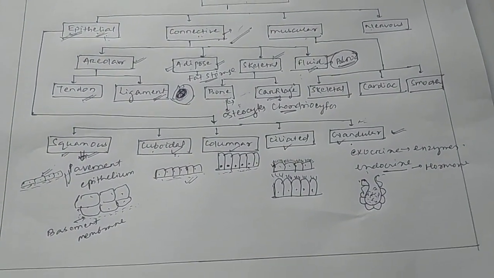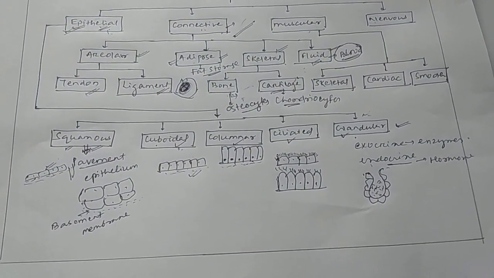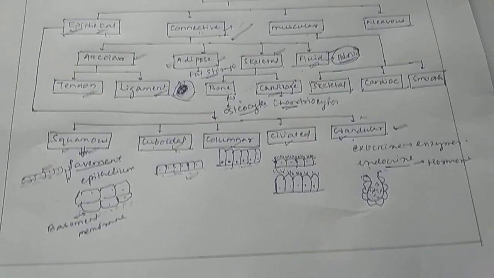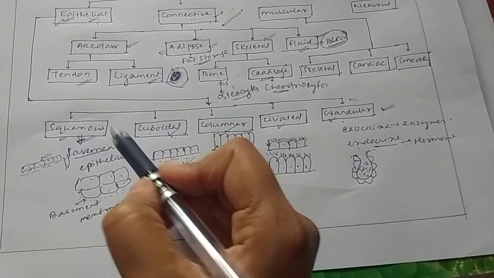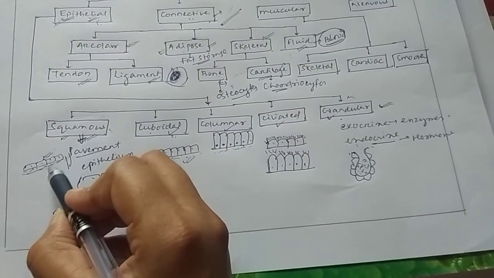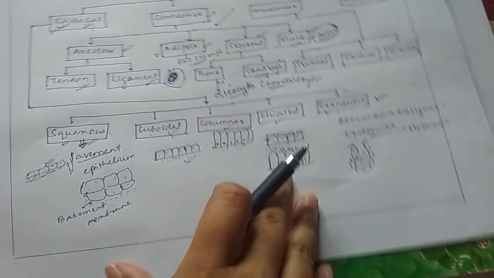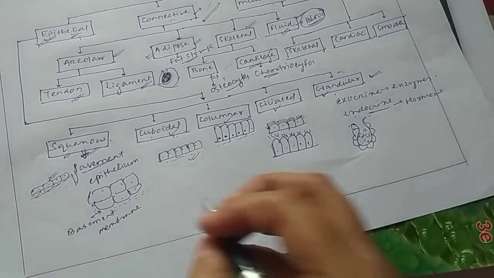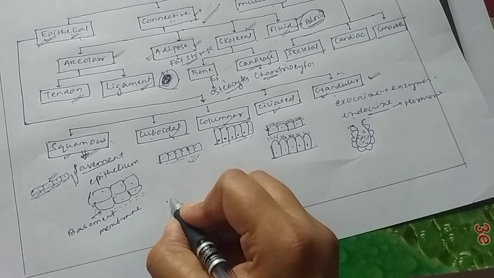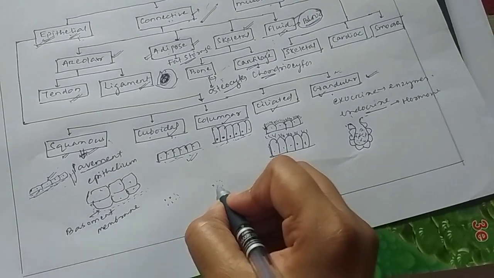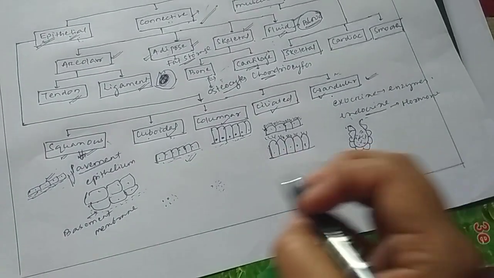So let's look at these epithelial tissue types and see what they are and what their functions are. Okay, for squamous epithelium, if you see, these are a single layer of cells, right? So for the diffusion process, what is diffusion actually? Diffusion is the movement of molecules from one place to another according to their concentration gradient.